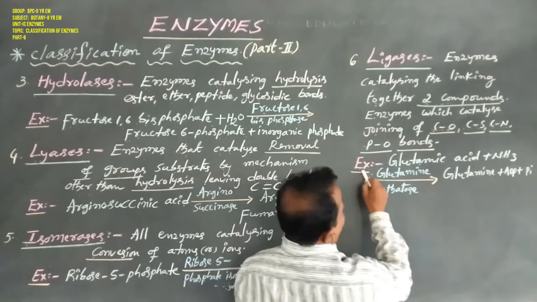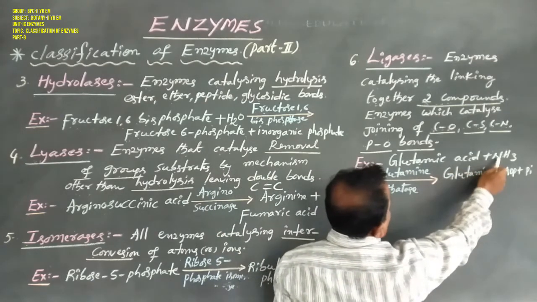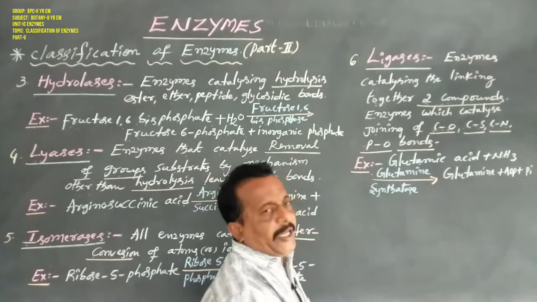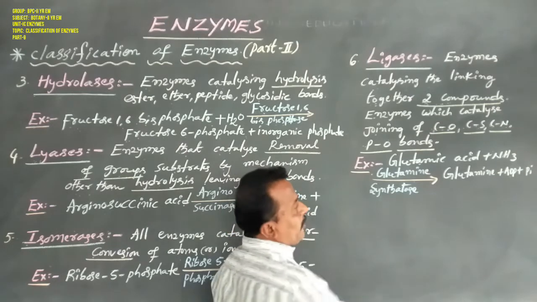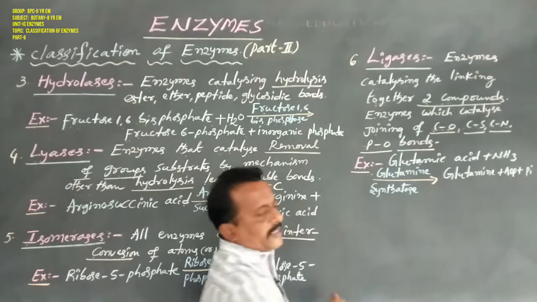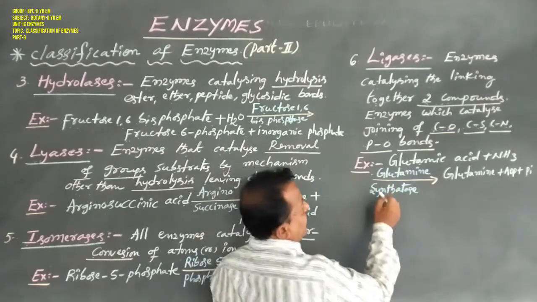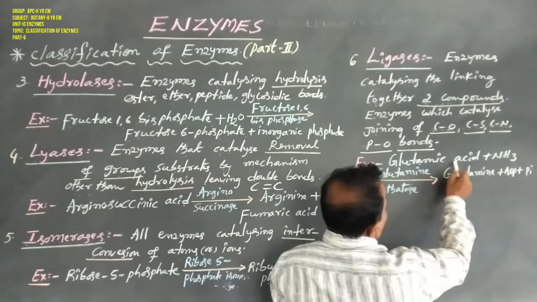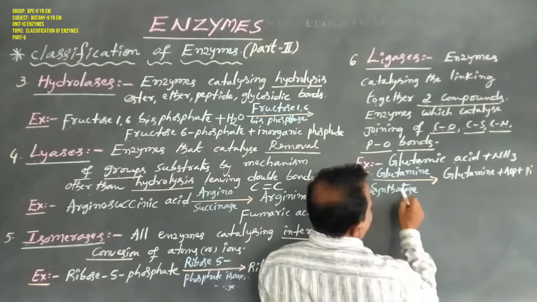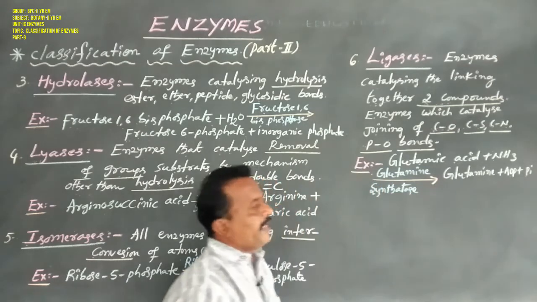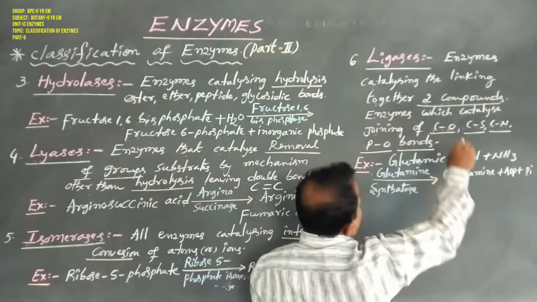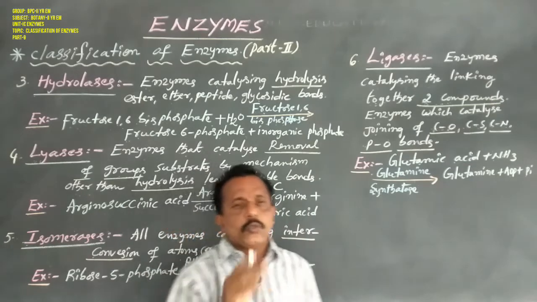Given the example here: glutamic acid plus ammonia is converted to glutamine plus ADP plus Pi, with the help of the enzyme glutamine synthetase. ADP is adenosine diphosphate and Pi is inorganic phosphate. So this is a ligase.